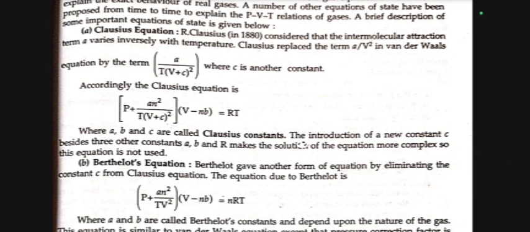Clausius equation. R. Clausius in 1880 considered that the intermolecular attraction term a varies inversely with temperature. Clausius replaced the term a by V square in the van der Waals equation by the term a upon T (V plus c) whole square, where c is another constant. According to the Clausius equation, (P plus a n square upon T (V plus c) square)(V minus nb) equal to nRT, where a, b and c are called Clausius constants.